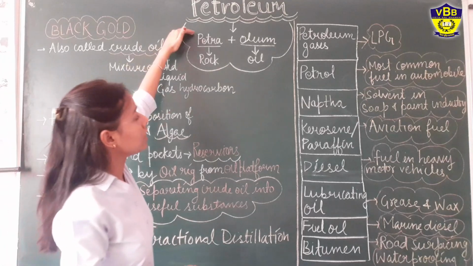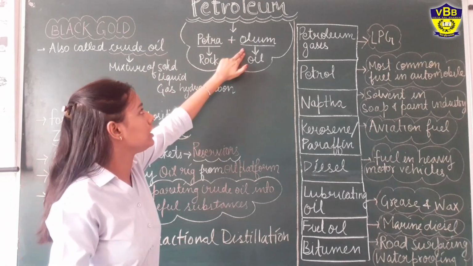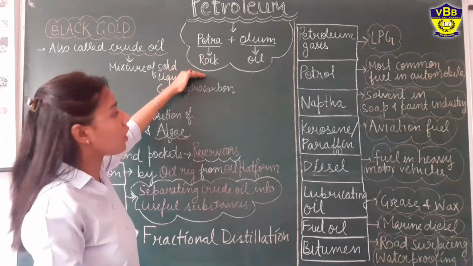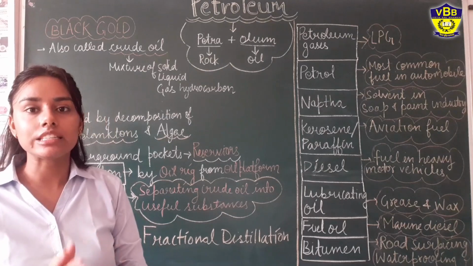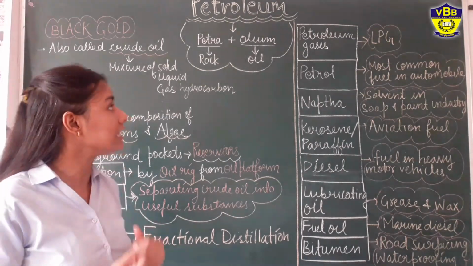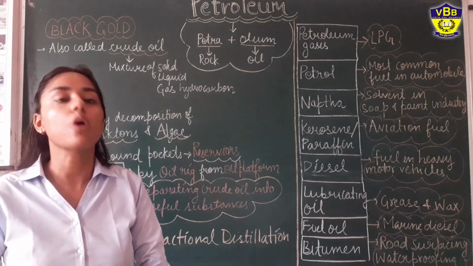Now, petroleum comes from the Greek words petra and oleum, where petra means raw and oleum means oil. It means that it is a liquid or oily fuel that is found by mining of rocks.